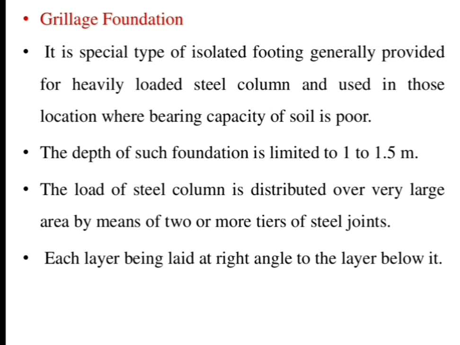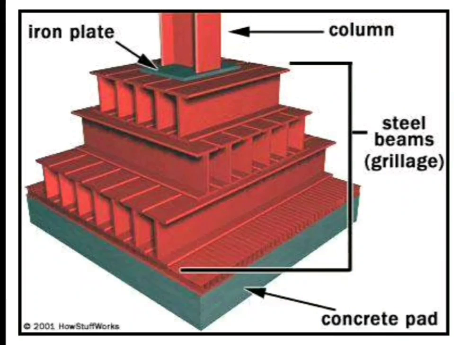And the load of the steel column is distributed over a large area by means of two or more tiers of steel joists. This is a figure of grillage foundation. At the top is the column, and under the column is an iron plate, and at the bottom is a concrete pad, and between the column and the concrete pad is the grillage foundation.